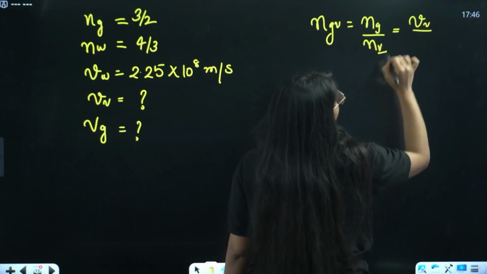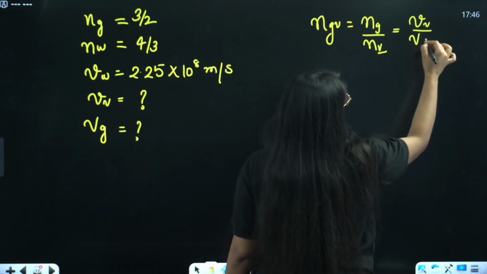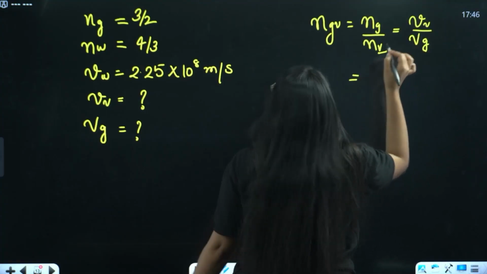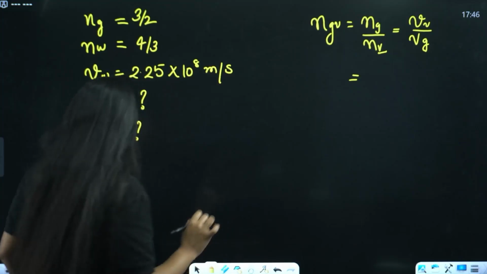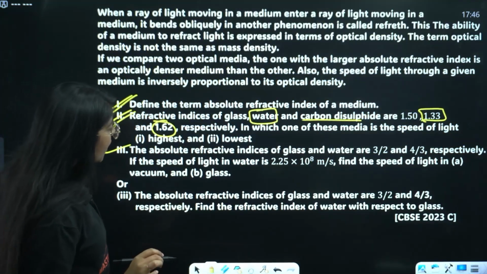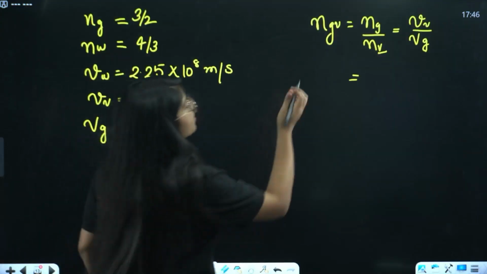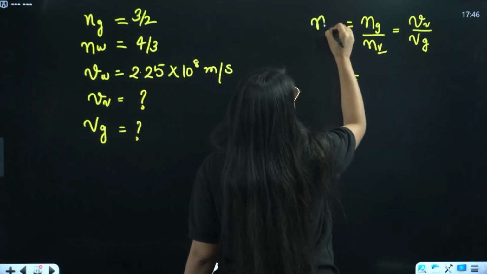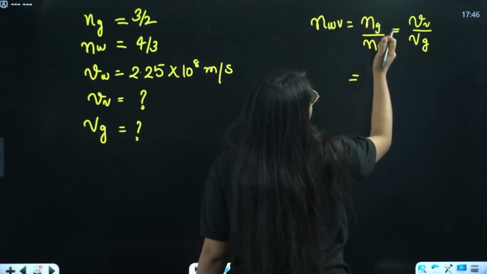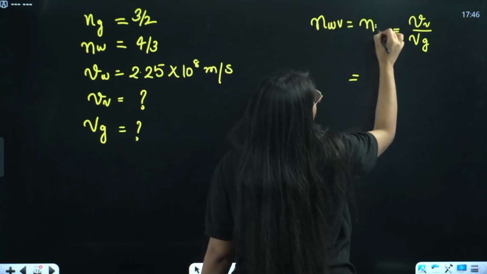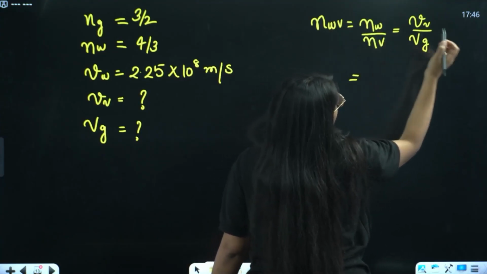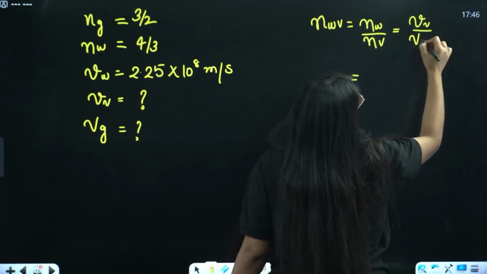So it is speed of light in vacuum divided by speed of light in glass. Now in glass we are not given the speed. We have to find with respect to water, which is given. So instead of glass, take water. Very simple. Instead of glass, take water. In here as well, instead of glass, take water, vacuum, and here also water.